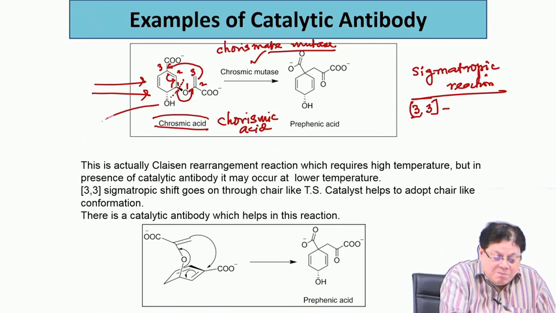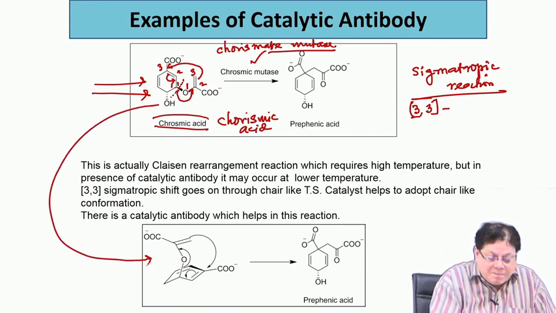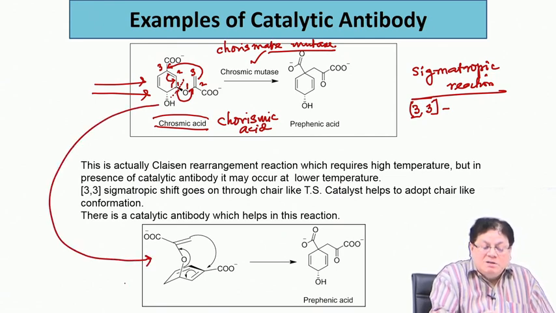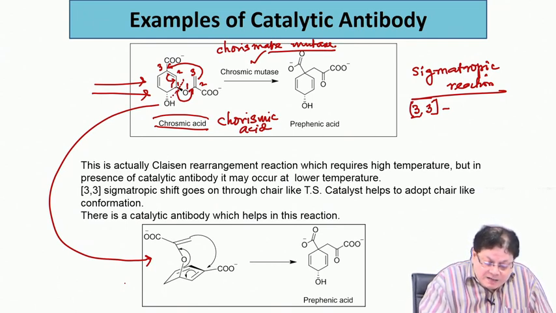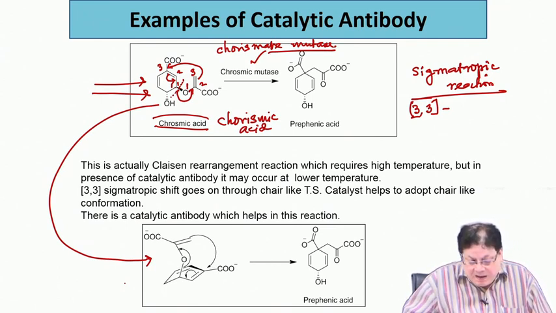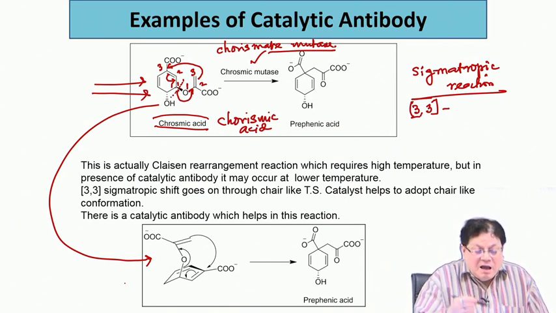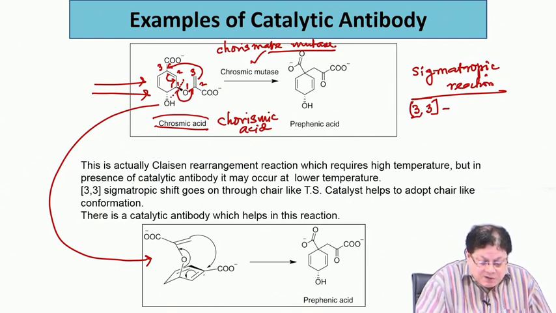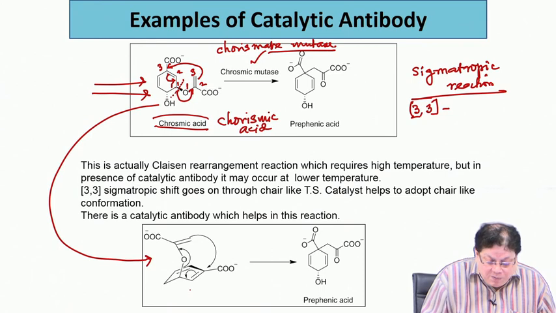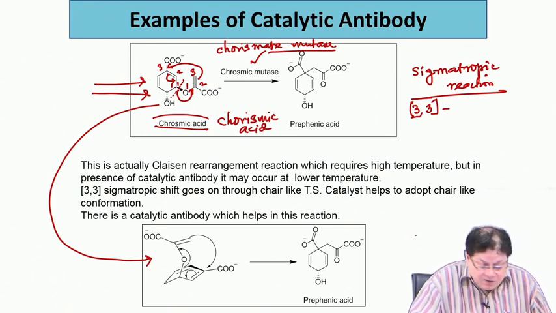This is the same molecule, but actually this is not the geometry. When the reaction takes place, the molecule takes up this geometry. You can argue that if these 3 and 3 are quite far apart, how are they reacting with each other? But in this geometry there is no such problem, because I can draw it here.